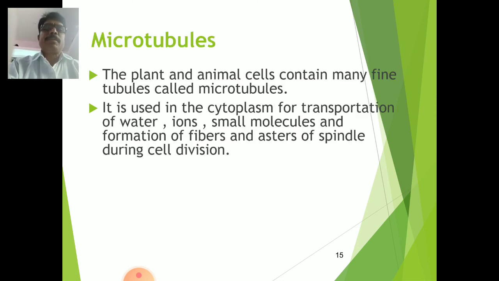Now microtubules. The plant and animal cells contain many fine tubules called microtubules, which are also scattered in the cell or in the endoplasm. They are used in the cytoplasm for transportation of water, ions, small molecules, and formation of fibers and asters of the spindle during cell division. That is a very important function of the microtubules, and they are also nothing but the skeleton of the cell, which gives support to the cell and gives the shape and size to the cell.